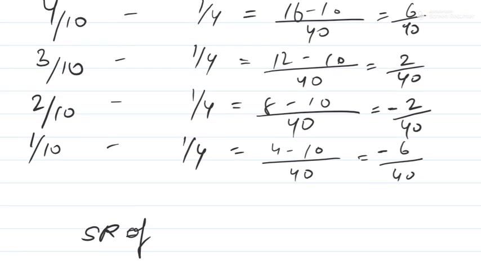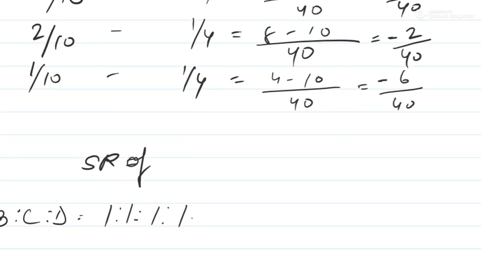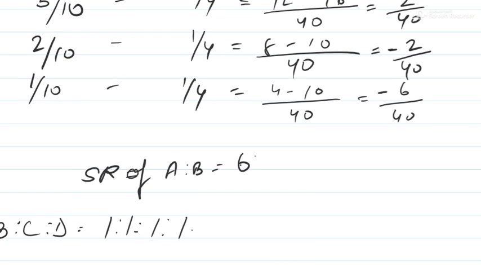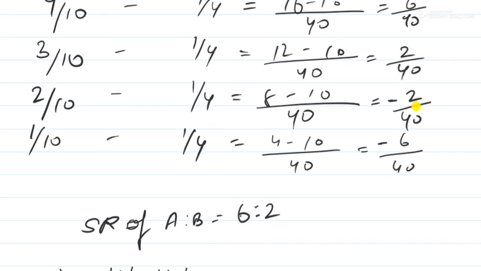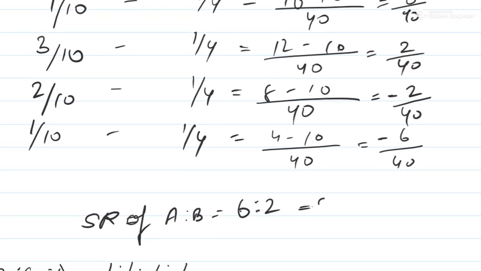So the sacrificing ratio means who has sacrificed, A and B, right? The sacrificing ratio of A and B is equal to 6 is to 2. We will not look at this 40. This one is useless. We'll look at the above part. 6 is to 2 means 3 is to 1, right?